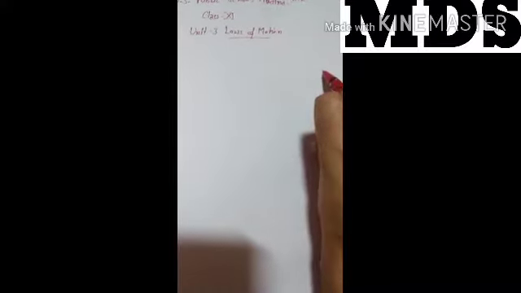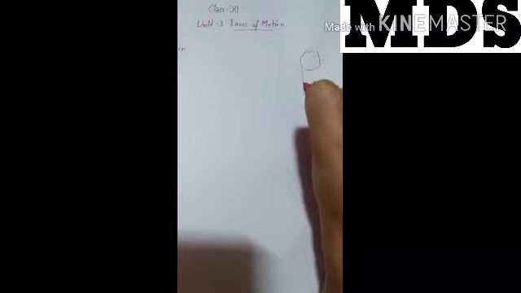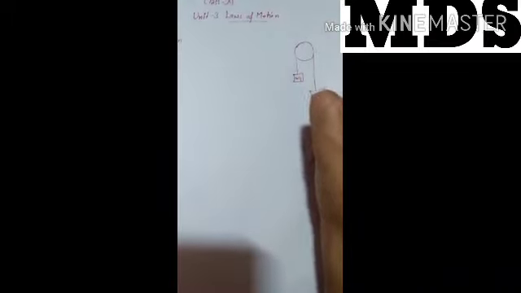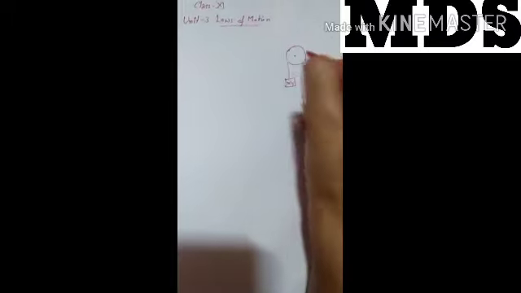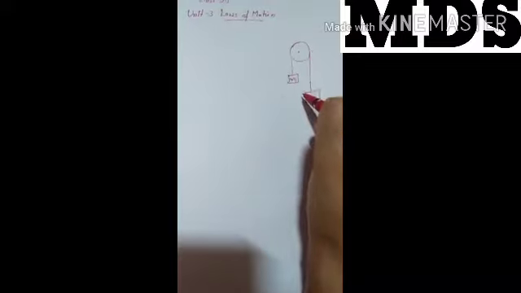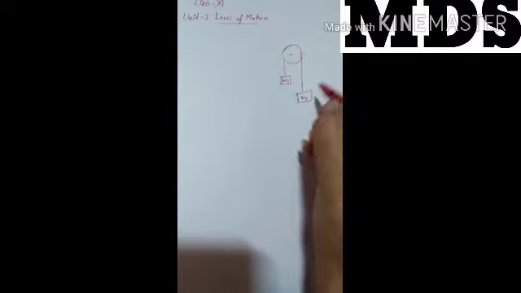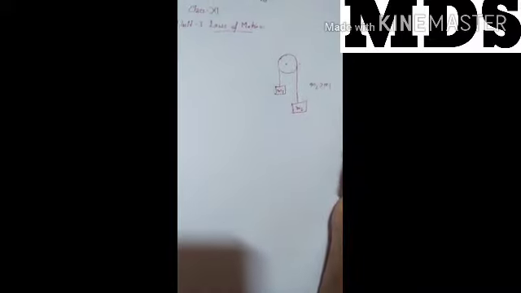Here we are taking connected motion, here we are taking a pulley, and on this pulley we are connecting two masses m1 and m2. Here we are connecting one mass, m1, and here we are connecting the second mass, m2. Clear? We will find the acceleration by this pulley, and a tension will act in this string. Then what will be the tension? Here we are taking the condition that m2 is greater than m1.